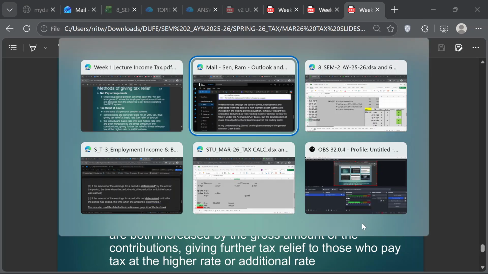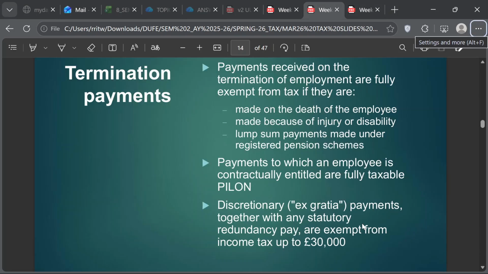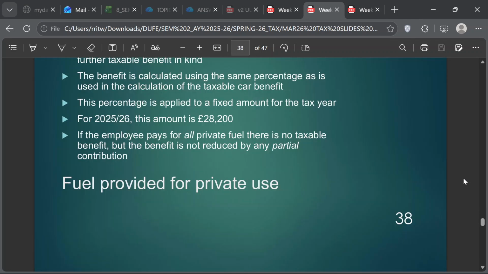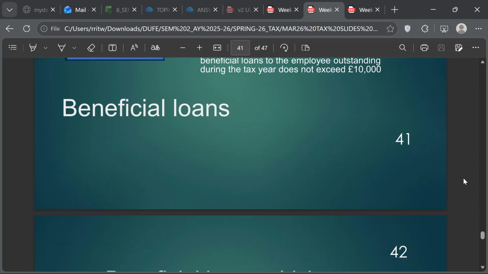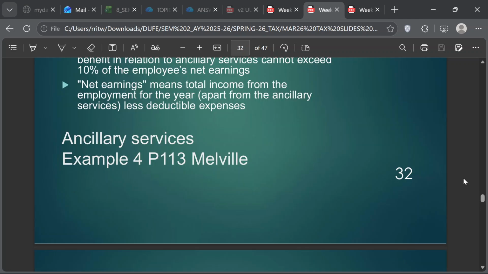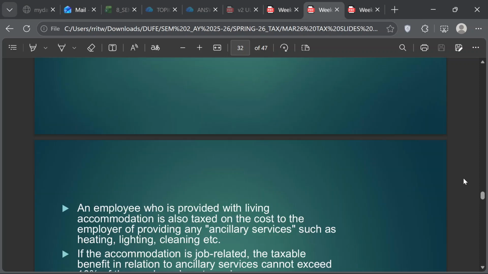It is employment income, so it's actually week 3. And then we should look at the Melville also for that. This is week 3, yeah. Let's look at this one. Maybe it's further down, maybe around 36. Now where is the job-related benefit? Do you remember the slide number? Okay, I'll find it here. This one here. So here, just job-related accommodation.